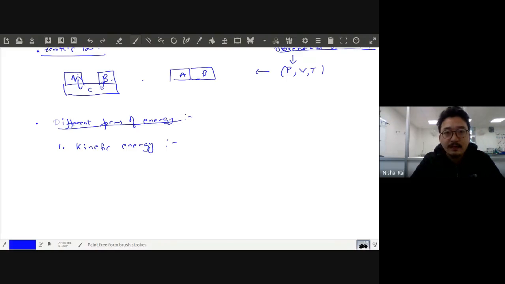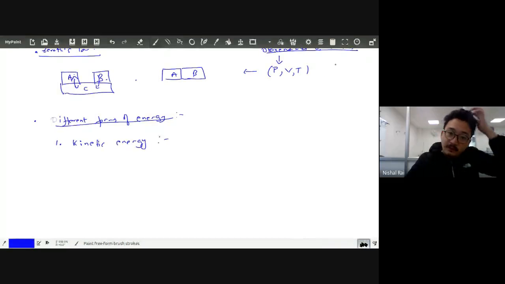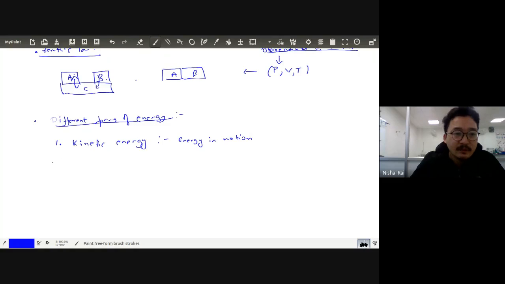You all know about kinetic energy. Basically, it is the energy in motion. In short, whenever a body starts moving, it will acquire a certain amount of kinetic energy. Now, second is potential energy, which only depends on your position.